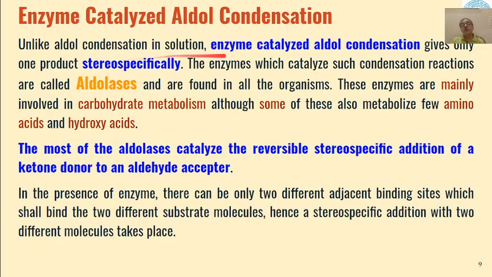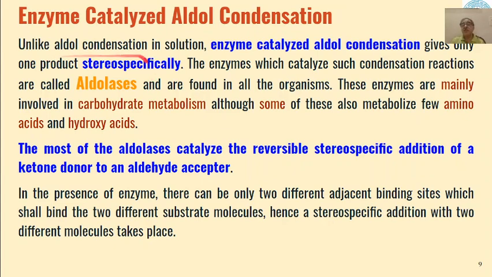Then aldol condensation in solution was first used through catalysis by enzymes. There we will exclusively get only one product. We can say the enzyme catalyzed aldol condensation is a stereospecific reaction, in that we will get only one type of isomer.